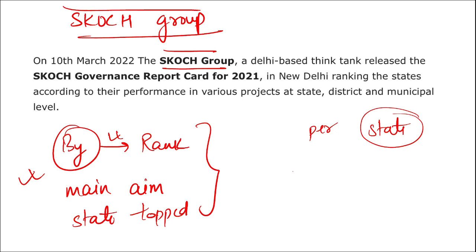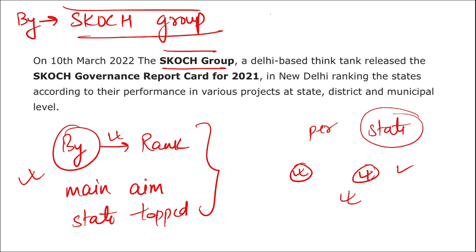All right, so are they performing well? What is the time period given for the projects to be completed, and what are the conditions of those projects as of that time? Is the amount allocated for an individual project being exceeded, and is corruption going on? All such reports and data are covered under this Skoch governance report card for the year 2021. All right, so coming back, who releases this Skoch governance report card?